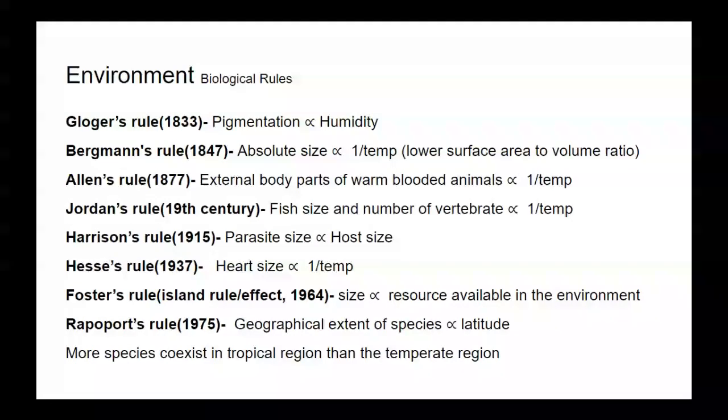Then next is Rapoport's rule, and as per this rule, geographical extent of species is directly proportional to latitude. So, as per Rapoport's rule, more species coexist in the tropical region than the temperate region.